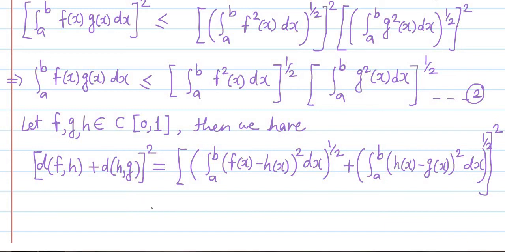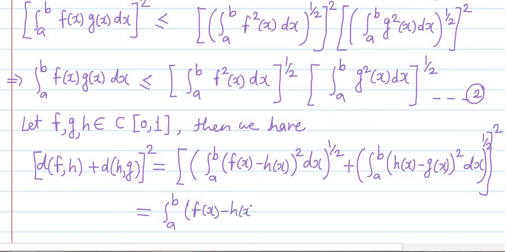We will simplify this. So this is equal to the square of the first term, integration a to b [f(x) minus h(x)] bracket square dx. This is the square of the first term.